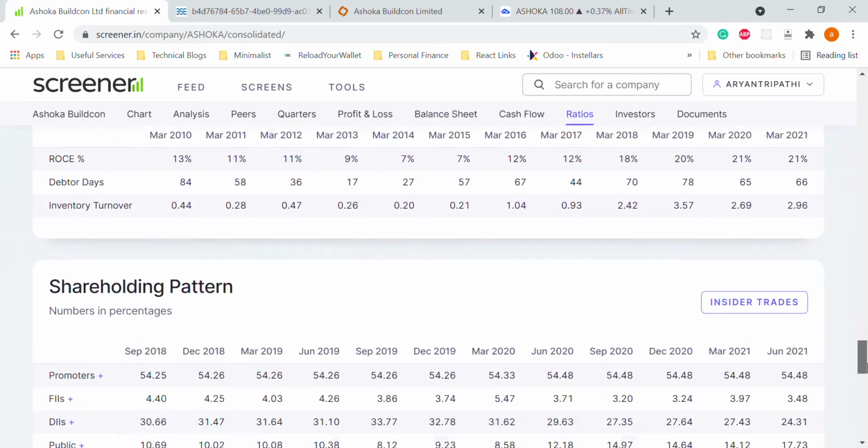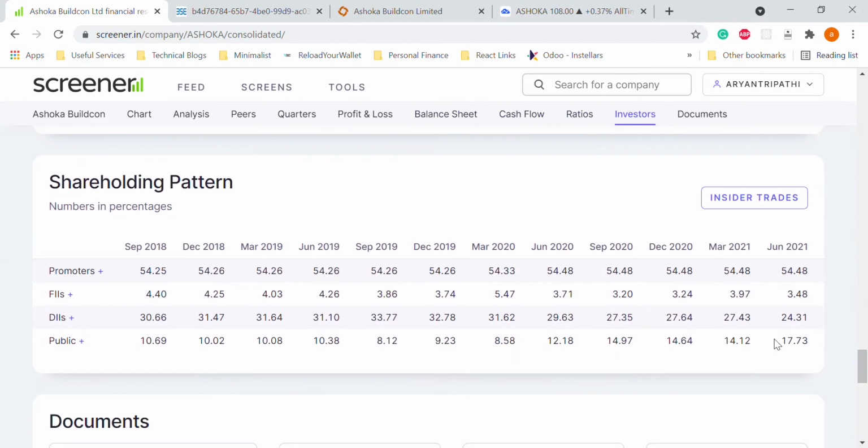In the case of shareholding pattern, this company has got 54.48% of promoter holding and 3.48 and 24.31 FIIs and DIIs. It has reduced a little bit from the last 2 quarters, so last quarter. And in terms of public, it has increased a lot. So whatever FIIs and DIIs have sold, this is consumed by the public. So the public is quite bullish on this stock.